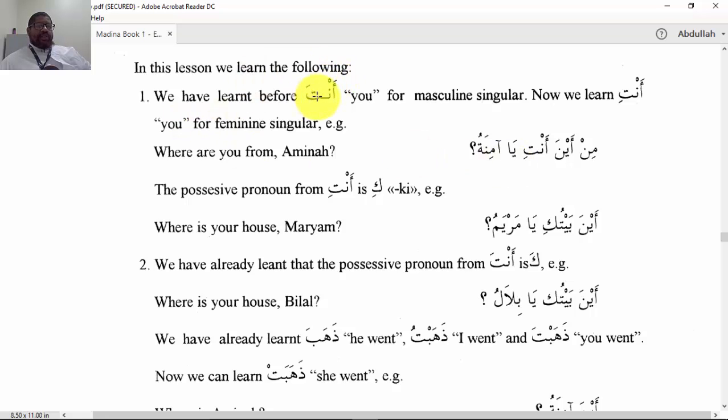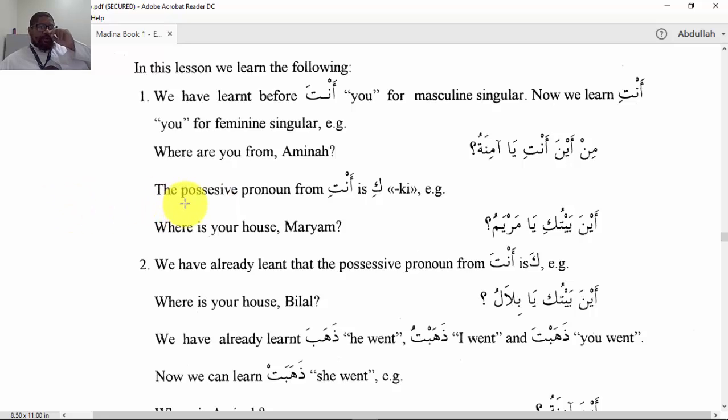We have the male form anta and anti. And here are some examples. Min aina anti ya Amina. Here, because Amina is a girl, we use the feminine form of the second person pronoun you, anti, for feminine. If it was a male, we would say Min aina anta ya Ahmed. The difference is that for the male we take the fatha, and for the feminine you're going to have the kasra in the pronoun. And here's the meaning: where are you from?